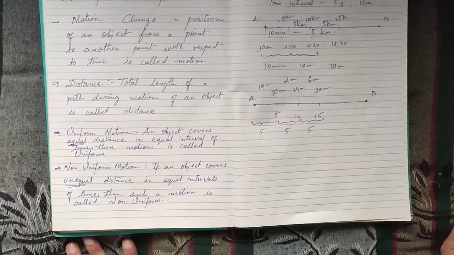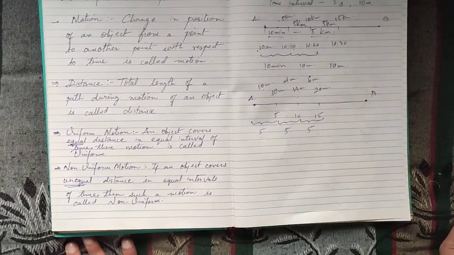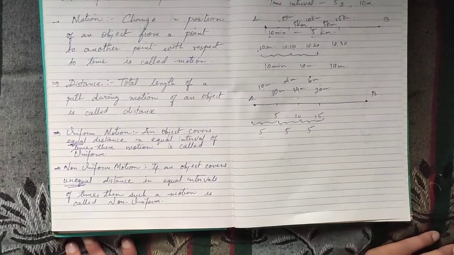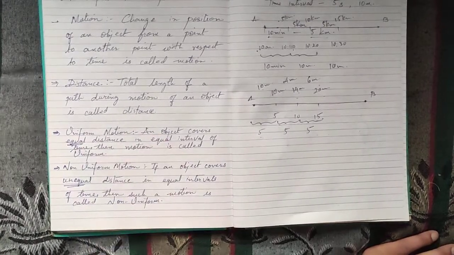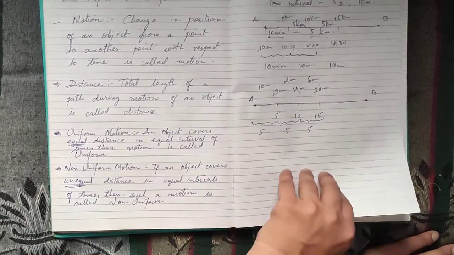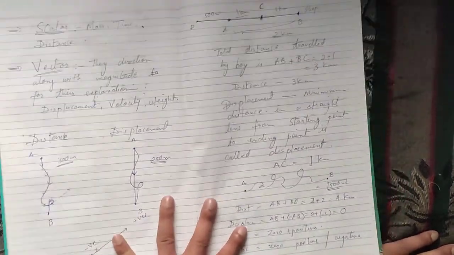Non-uniform motion: if an object covers unequal distance in equal intervals of time, then it is known as non-uniform motion. In uniform motion, the speed or the velocity of an object remains constant. In non-uniform motion, the speed or velocity of an object keeps changing, or it does not remain constant.